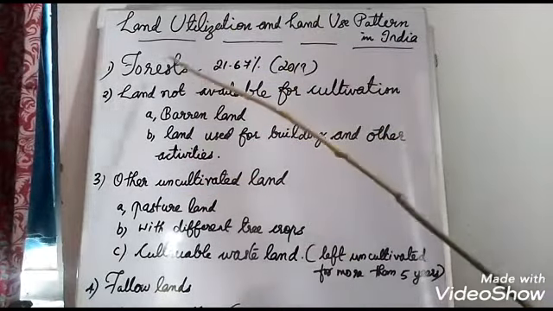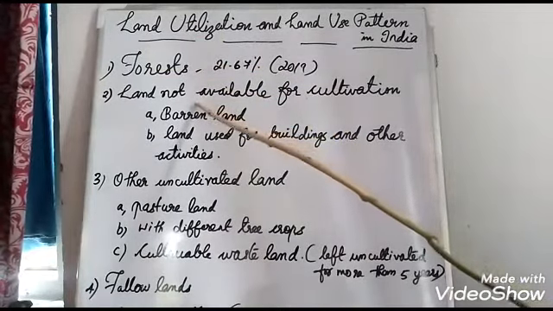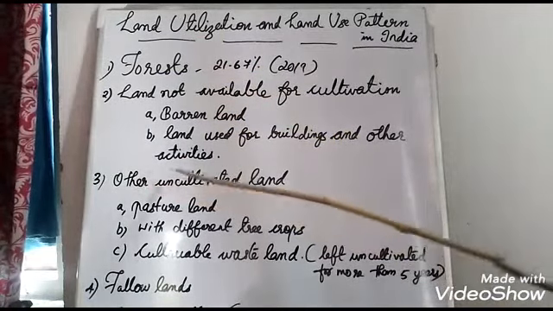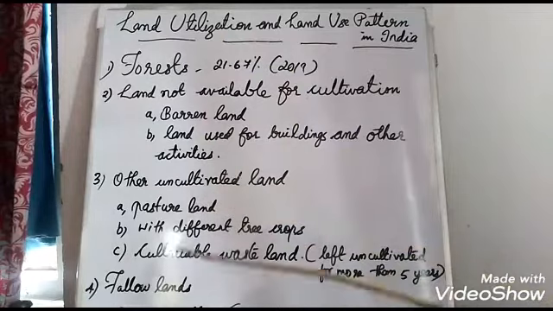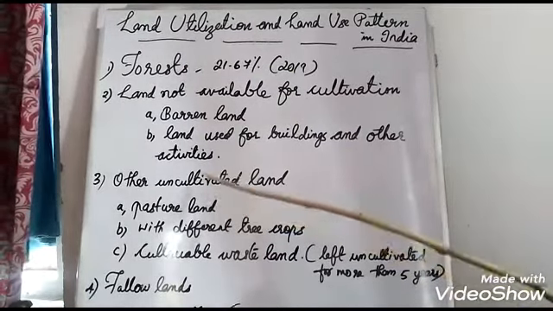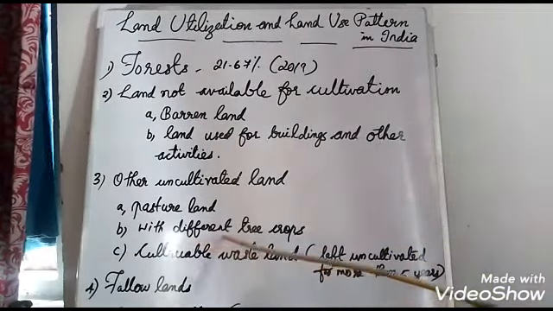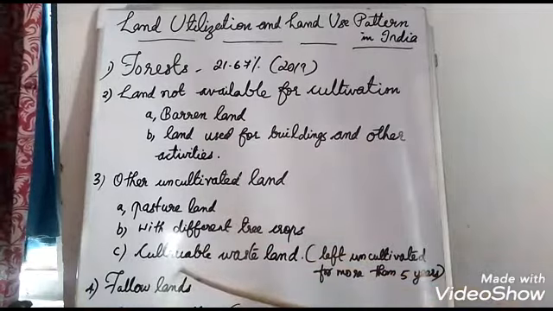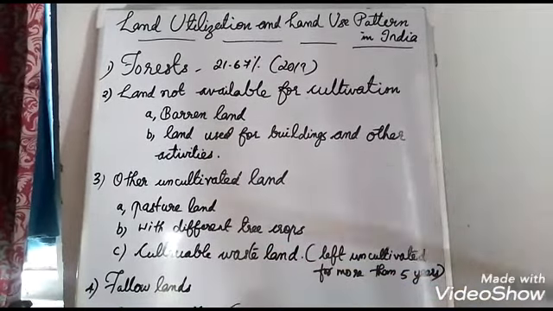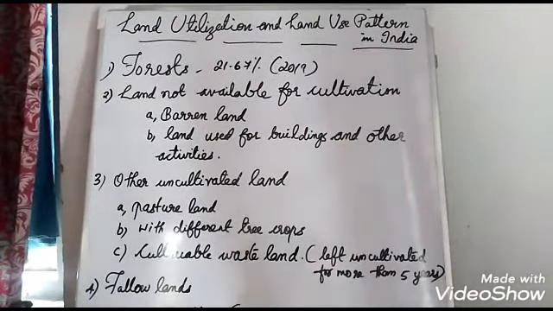So I hope you understood the first three land areas. The first is forest area. Next, land which we do not use for cultivation. Next, other uncultivated land. It can be subdivided into these three: pasture land, only used for grazing; some land with different trees; then cultivable wasteland.